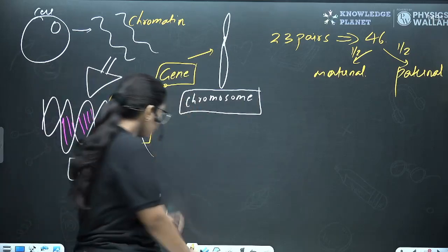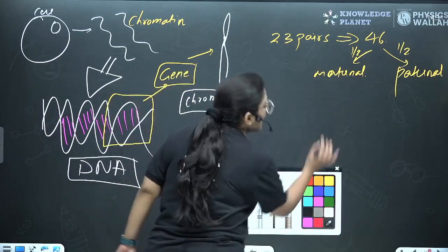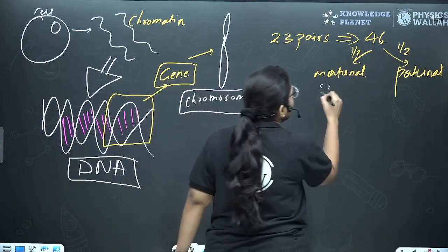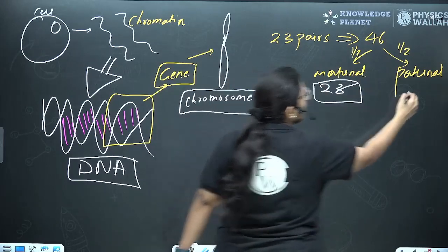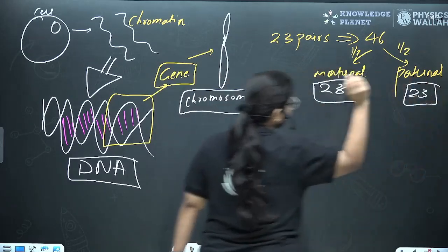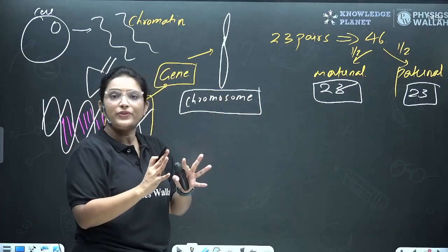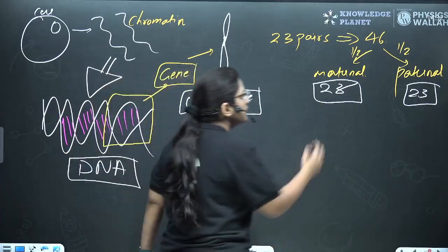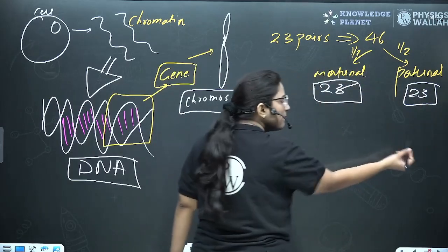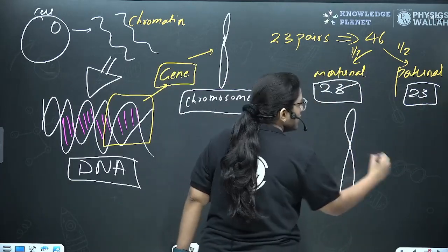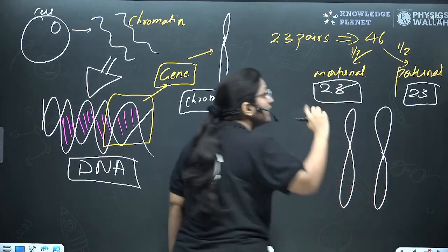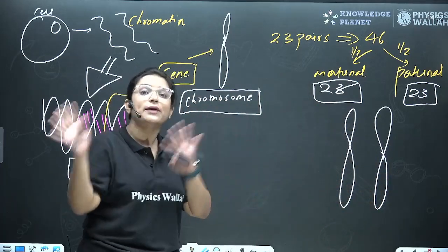Now, come back here. So what happened next was that 23 chromosomes came from mama and 23 from papa. Alright, now if you combine these, they would form structures like these, and they would be structurally the same.